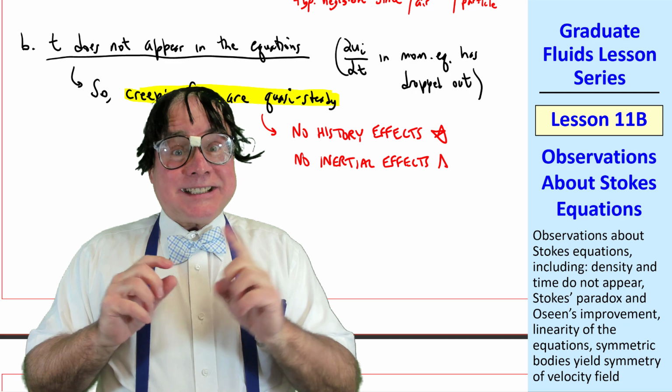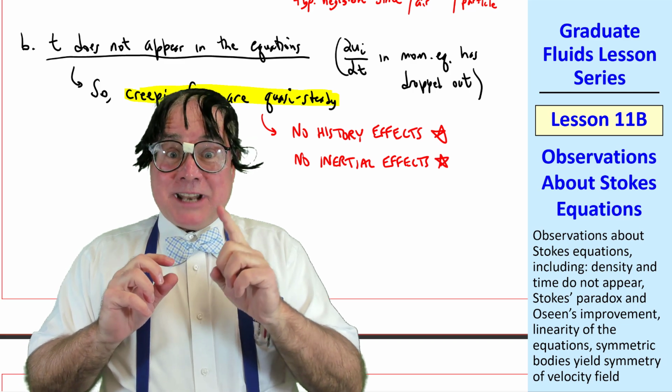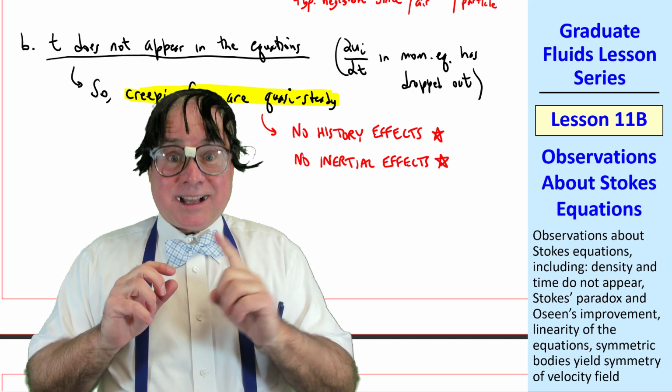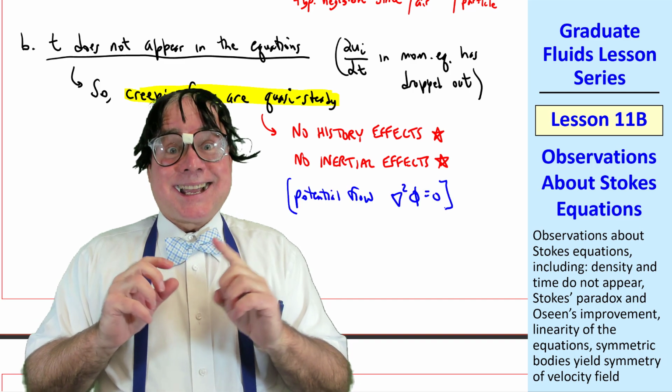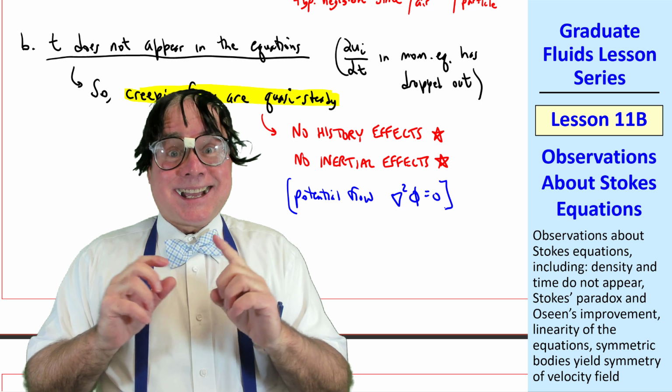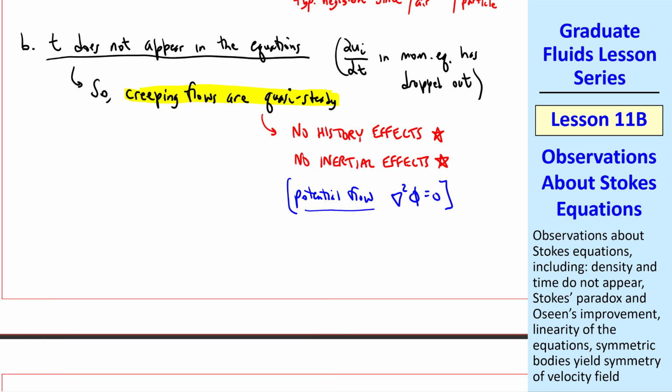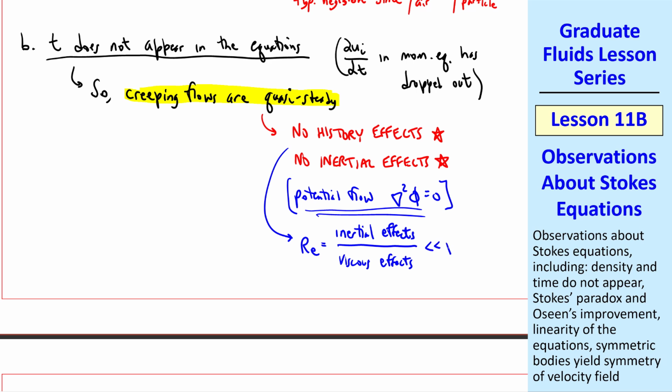Sir, didn't we see the same thing happen with potential flow? Yes, Ned, good observation. The same thing happened in incompressible potential flow, because there too we lost time from our equation. Potential flow is also quasi-steady. For creeping flow, since Reynolds number is the ratio of inertial effects to viscous effects, when Reynolds number is very small, inertial effects are negligible. This is a very significant result.